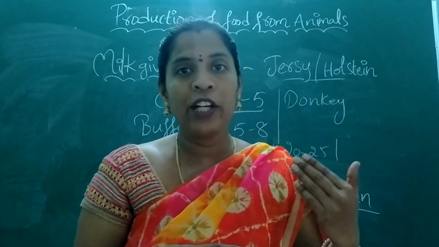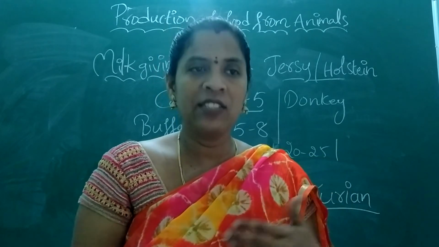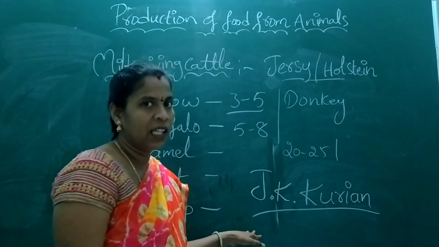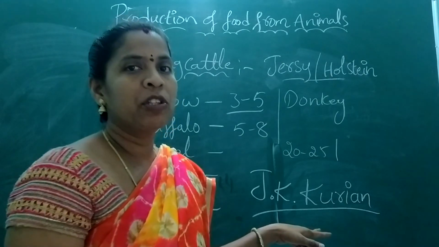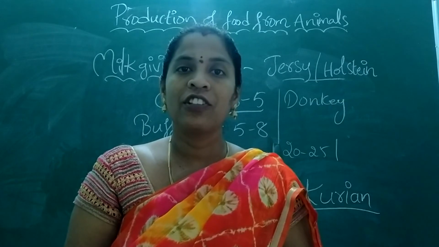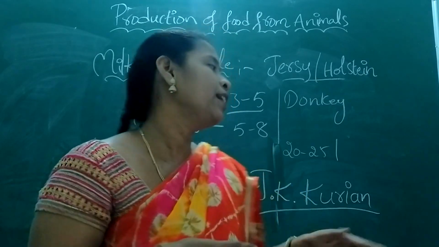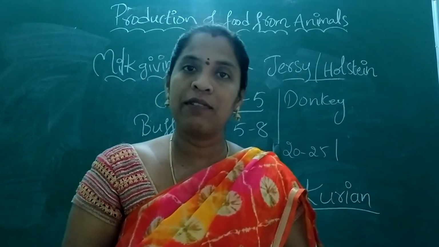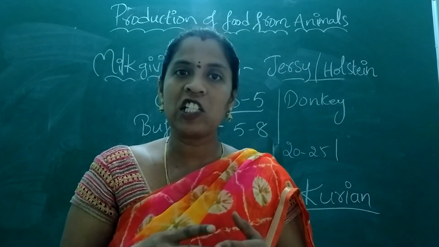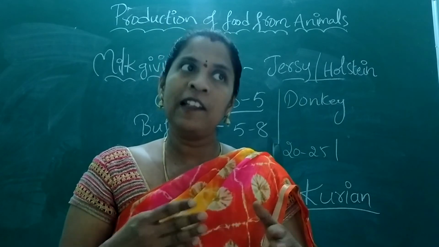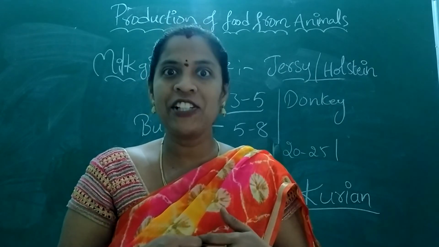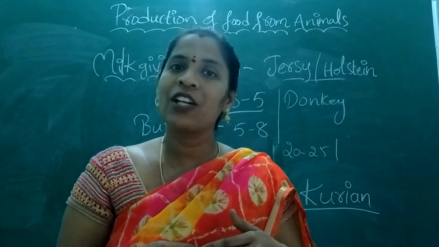To improve, actually in olden days it used to be 1 or 2 liters. Now at least it has improved to 10 to 15 because of the hard work of a scientist called J.K. Kurian. He crossbred the animals for improving milk production. That's why he is also known as the father of the white revolution. And I also told you the highest production of milk takes place in Uttar Pradesh, and in India milk production mostly rises in winter due to the cool conditions. In winter the milk production rises.